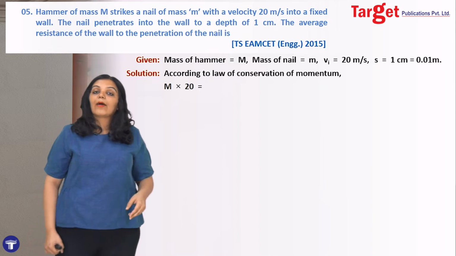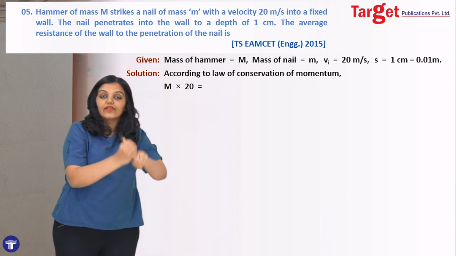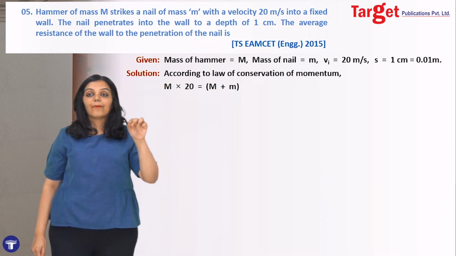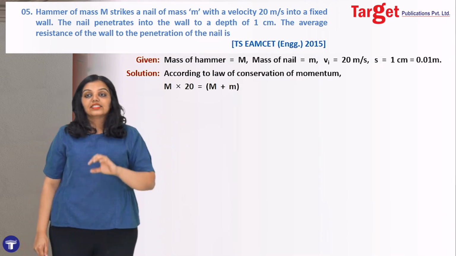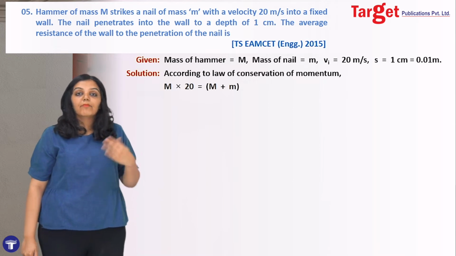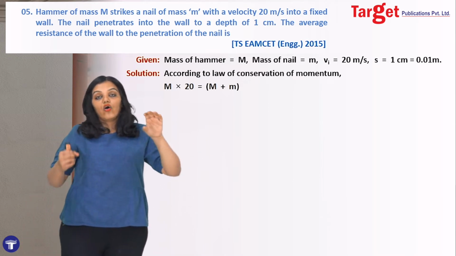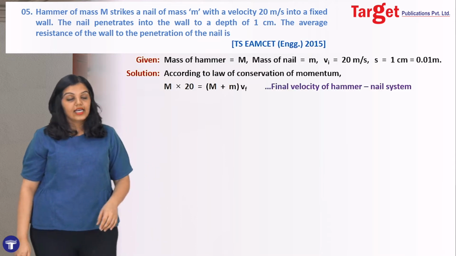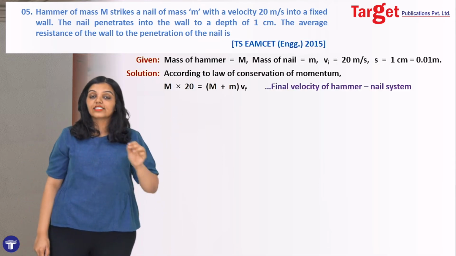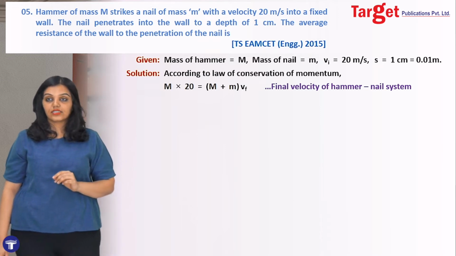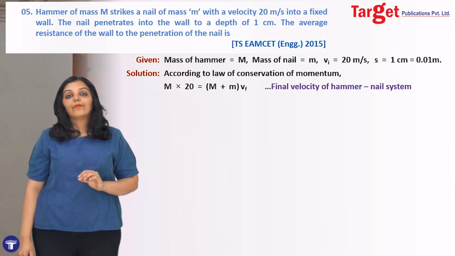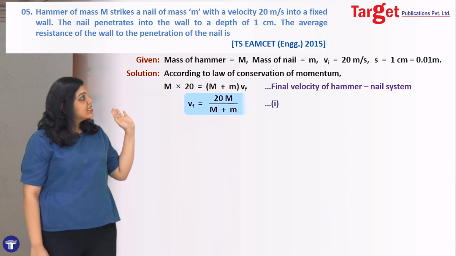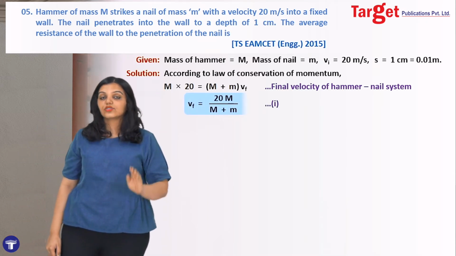Now after collision, the nail and the hammer move together, and therefore the total mass of the system after collision is small m plus capital M, that is, m plus M. That's the total mass of the system, multiplied by the total velocity of the system, which they are moving together, which we don't know, which we call Vf. Now using this equation, we can get an expression for the final velocity of the system, that is, the final velocity of the hammer nail system comes out to be 20m upon m plus M, and this is the first equation. We are going to need it, so we'll keep it.